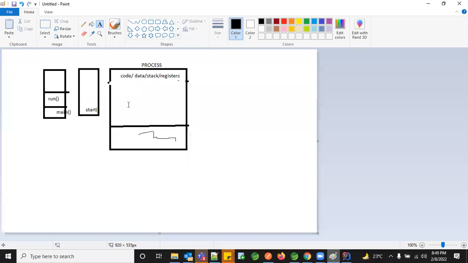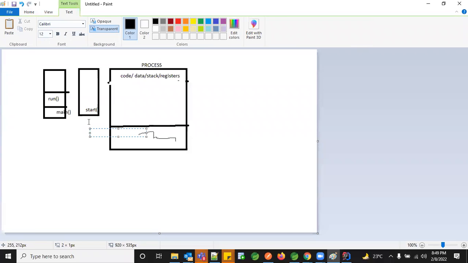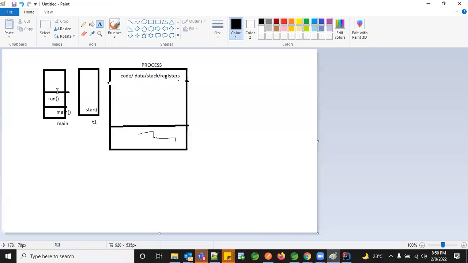So in that case, what happens here? Your run method will be in the same package, the same class. But if you give it as a start, a separate thread which you have created explicitly is kickstarted, and this thread internally calls the run method. Then there would be a separate thread created like this, and this would be the one called T1. This is a thread instance, and this would be your main instance. So you'll have two separate stacks, and whatever you need to handle as part of T1 would be handled in a separate one, and whatever you need to handle as part of main will be here. There won't be any relationship, and there won't be any memory management between these two. It will be completely different.